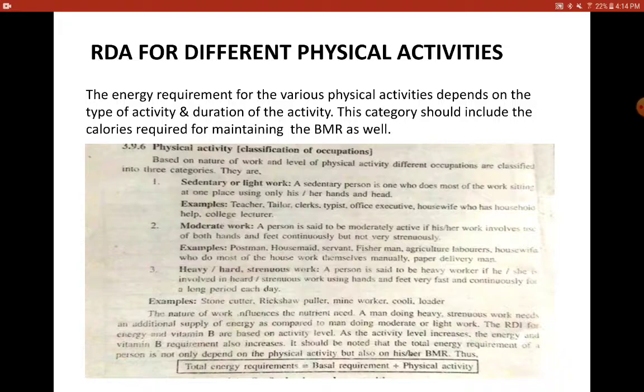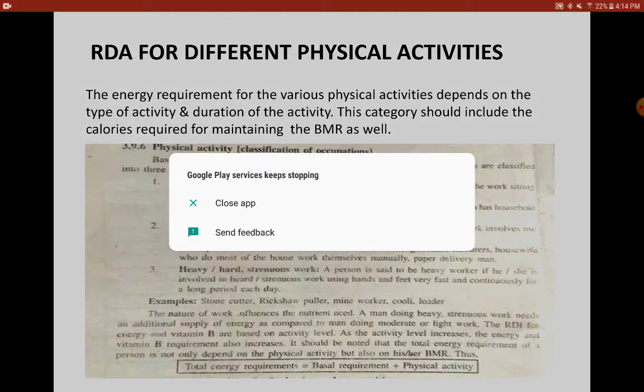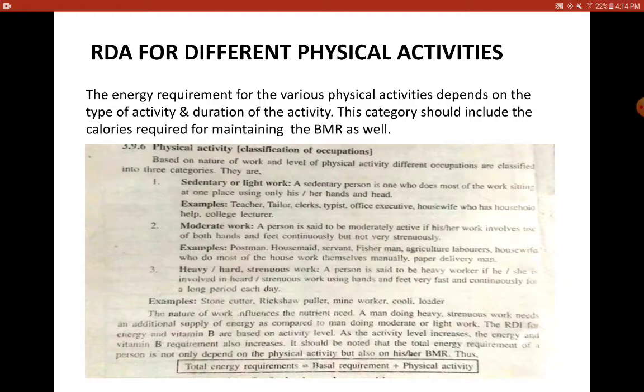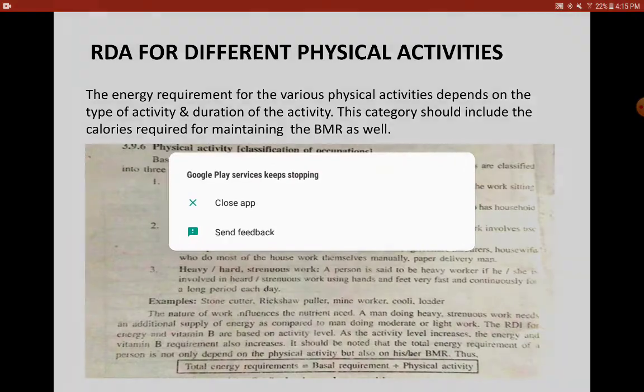Based on the type of work, we have, as I've been telling, sedentary or light work, wherein the person sits or stands in one place and does his work. For example, it could be a teacher, tailor, clerks, office executives, housewives, etc. Moderate work is where a person is moderately and continuously involved in activity, but not very strenuously. For example, it could be a maid servant or a fisherman, agriculture, laborers, etc.